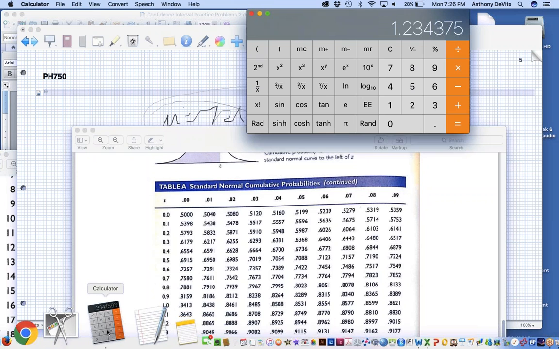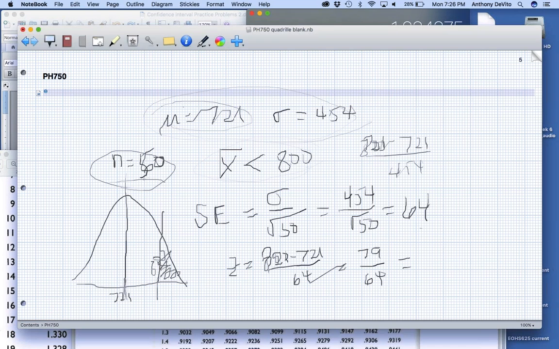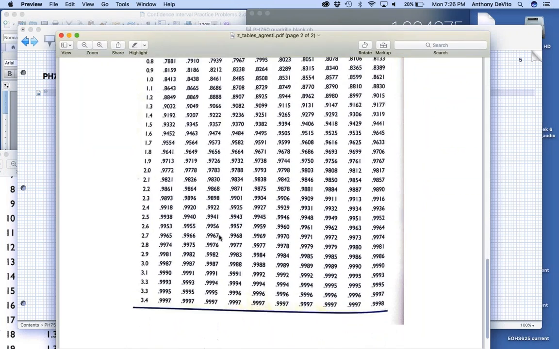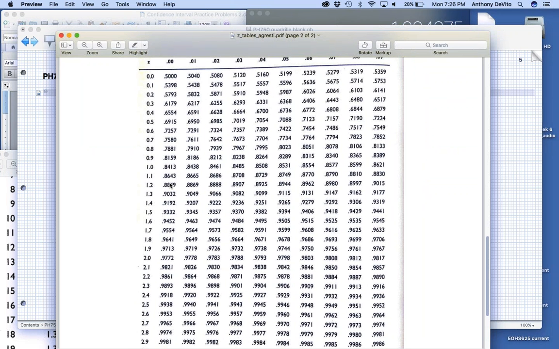Left it on my calculator, I hope. 1.23, good. Z-score of 1.23. 1.23 represents an area of 89%.